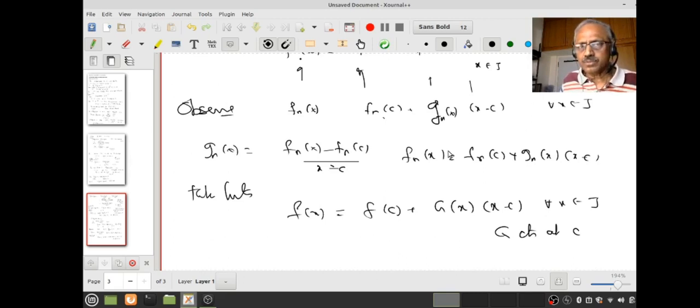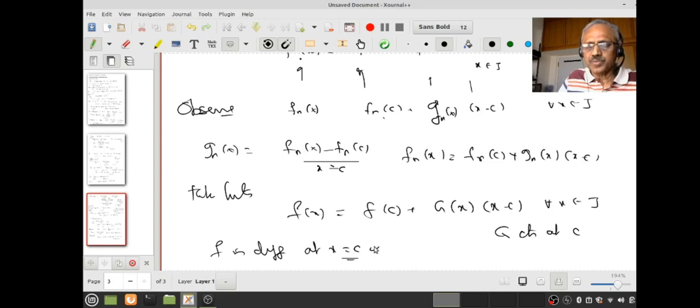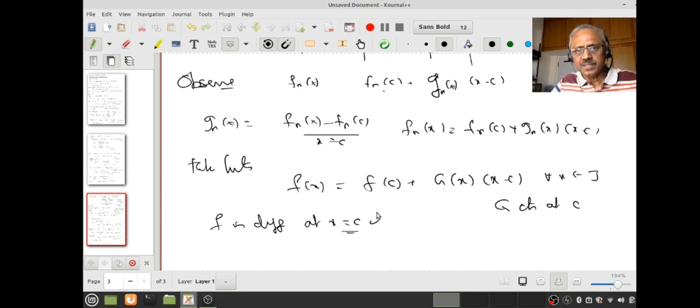Now, what can you conclude? Do you remember my characterization of differentiability? By that characterization, I know f is differentiable at x equal to c. So we proved one part: f is differentiable at c. What is c? c is an arbitrary point of the interval J. So we have proved it.